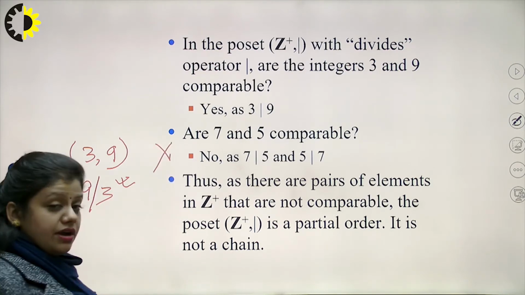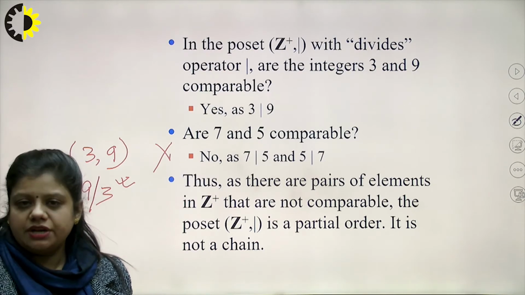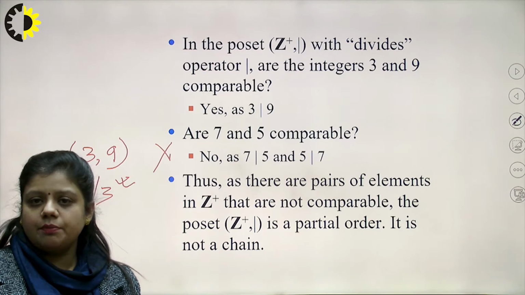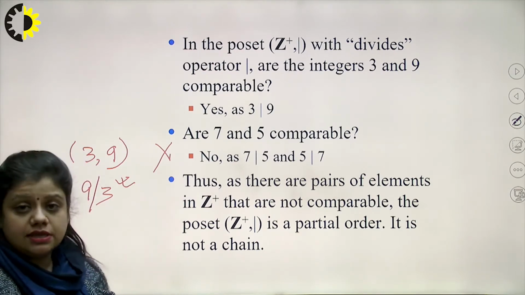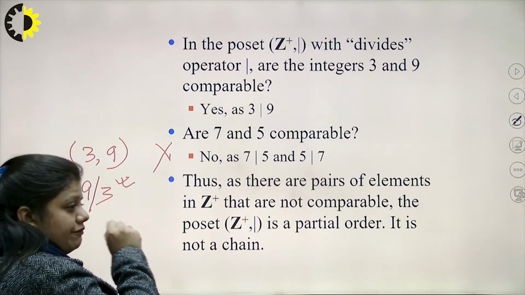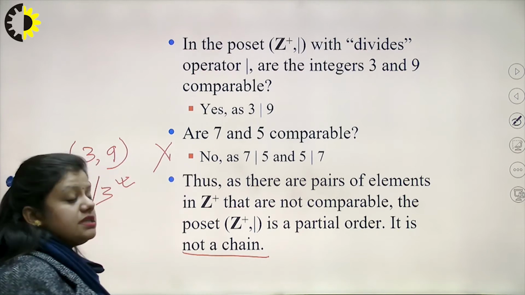Thus, as there is a pair of elements in this set of positive integers which are not comparable, not all the pairs of positive integers are comparable under the relation of divides. Therefore, not every pair is comparable, so this is not a totally ordered set or a chain.